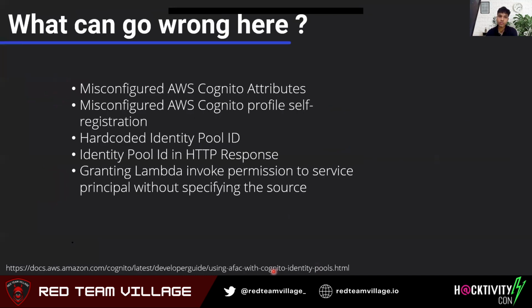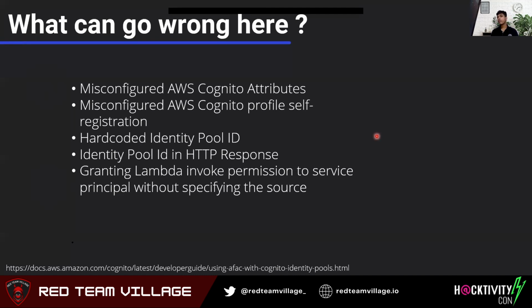And then let's talk about what can go wrong. If you are using AWS services, what misconfigurations can a human make, or what misconfigurations can you come across when dealing with these cloud-based applications? Okay, so starting with misconfigured AWS Cognito attributes. Amazon Cognito has something called attributes, which can be given either read or write permissions. And these attributes can be used to manage access control.